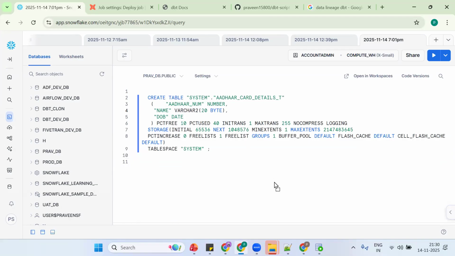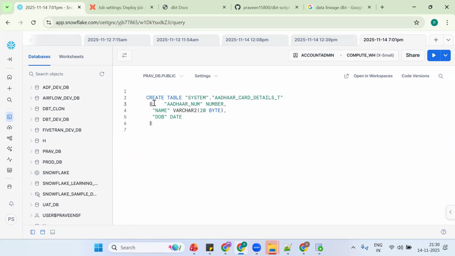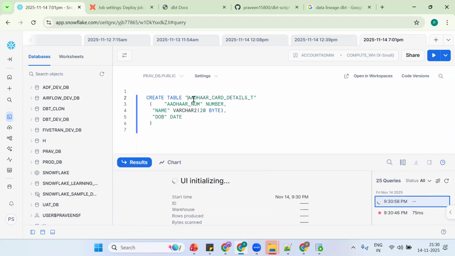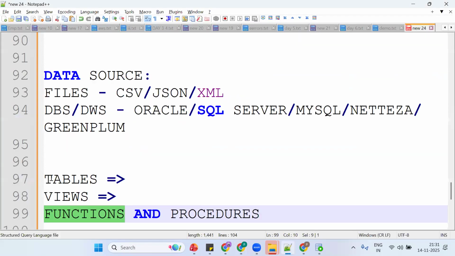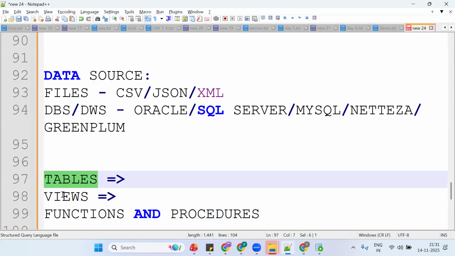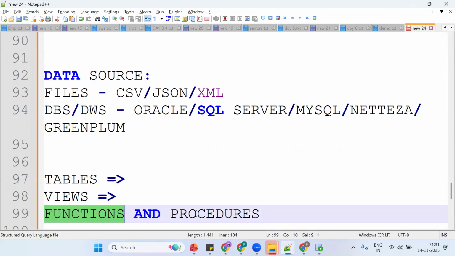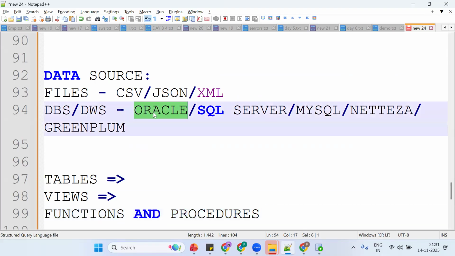See, it is not working. Snowflake does not support this. Now let me remove it and it will work. So we are tweaking the functionality. Tables, views, functions and procedures are already available in existing databases, Oracle, SQL Server.